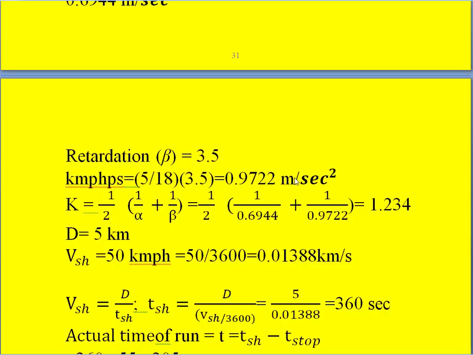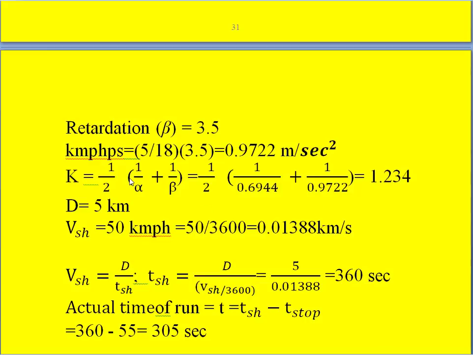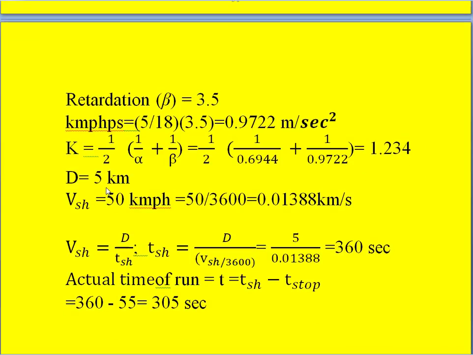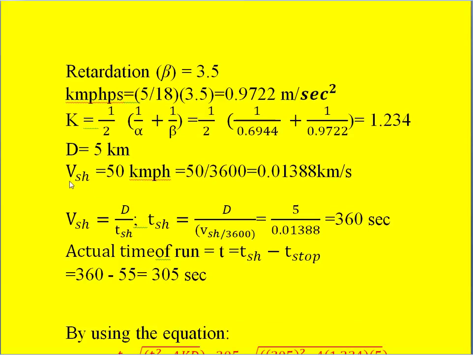Once we know alpha and beta, we can calculate k, that is 1 by 2 into (1 by alpha plus 1 by beta). Once we substitute these values, we get 1.234 as the value, and d is mentioned as 5 kilometers, so we take that as it is. Then the scheduled speed is given as 50 kilometer per hour, so we convert that to kilometer per second by dividing by 3600, and we get 0.01388 kilometer per second.